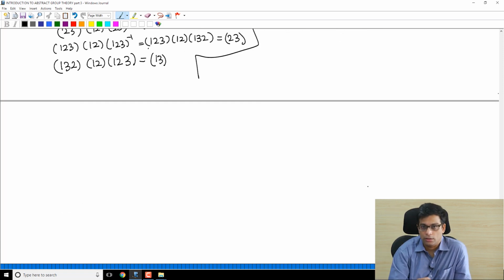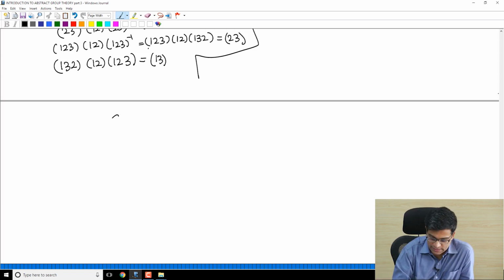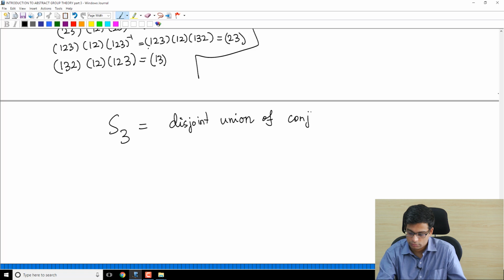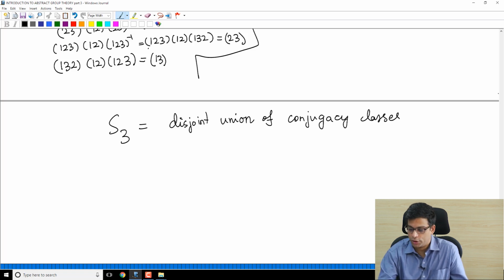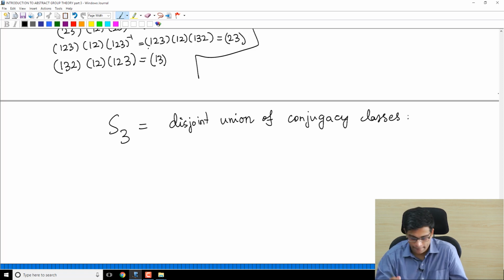recall the splitting of S as a union of disjoint orbits. So S3, remember, must be a disjoint union of conjugacy classes. Disjoint union of orbits, in this example we are calling them conjugacy classes. And so far we have found two of them.